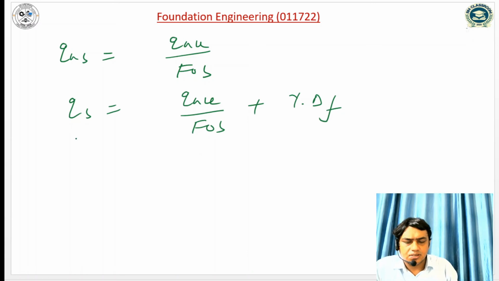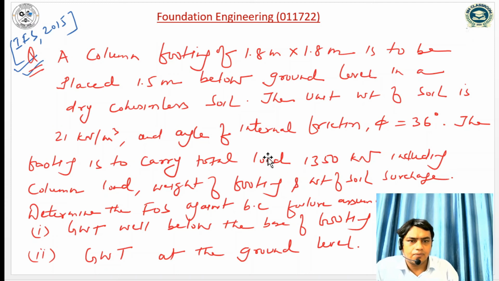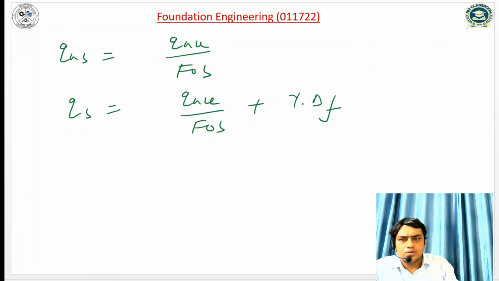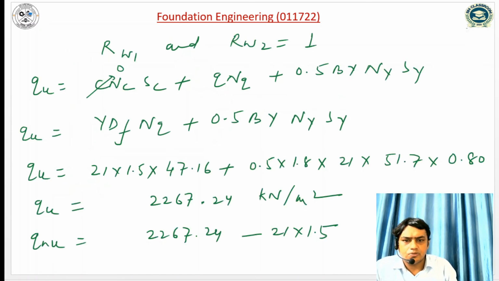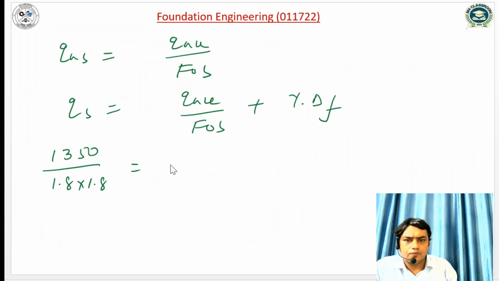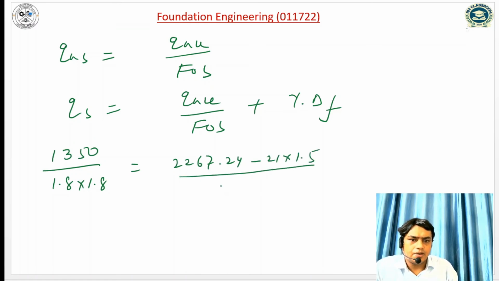And this safe bearing capacity can be computed because the safe load is given. It is given 1350 kilonewton. So if I write 1350 divided by 1.8 into 1.8 is equal to net ultimate bearing capacity, which is 2267.24 minus gamma Df, so 21 into 1.5, divided by factor of safety, plus 21 into 1.5.